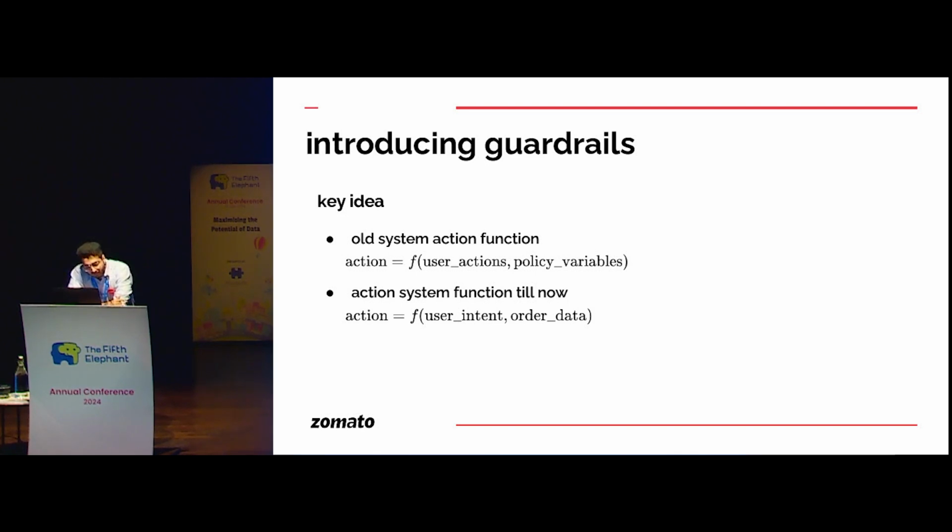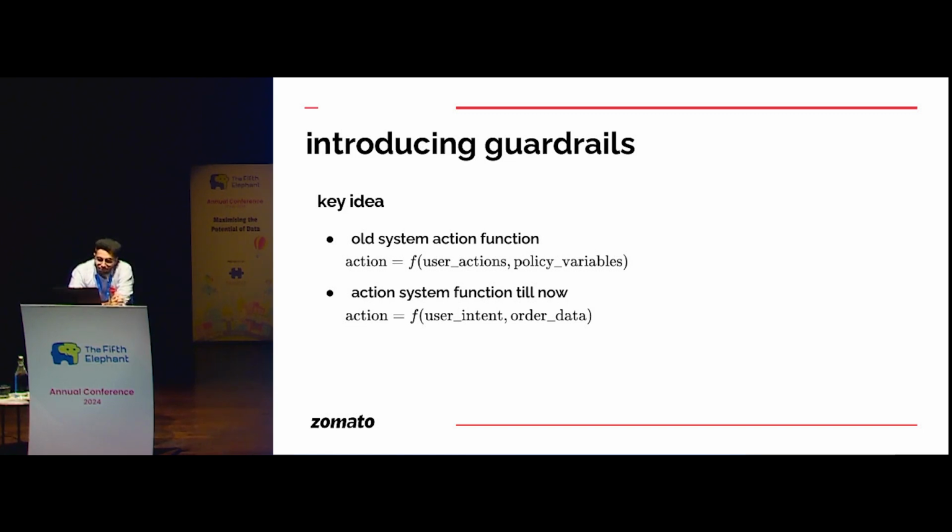But in this case, what I've done is I've completely relied on the user intent. If the user tries to fool the LLM that my order is delayed, please escalate, the LLM will most probably get scared and escalate the chat, right? So what I want to do here is find a middle path between both the solutions.